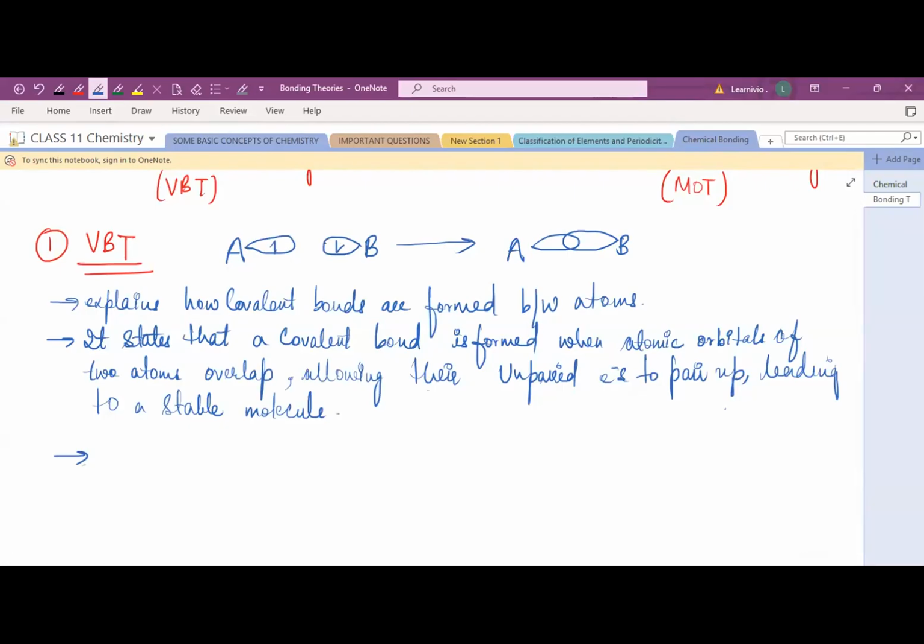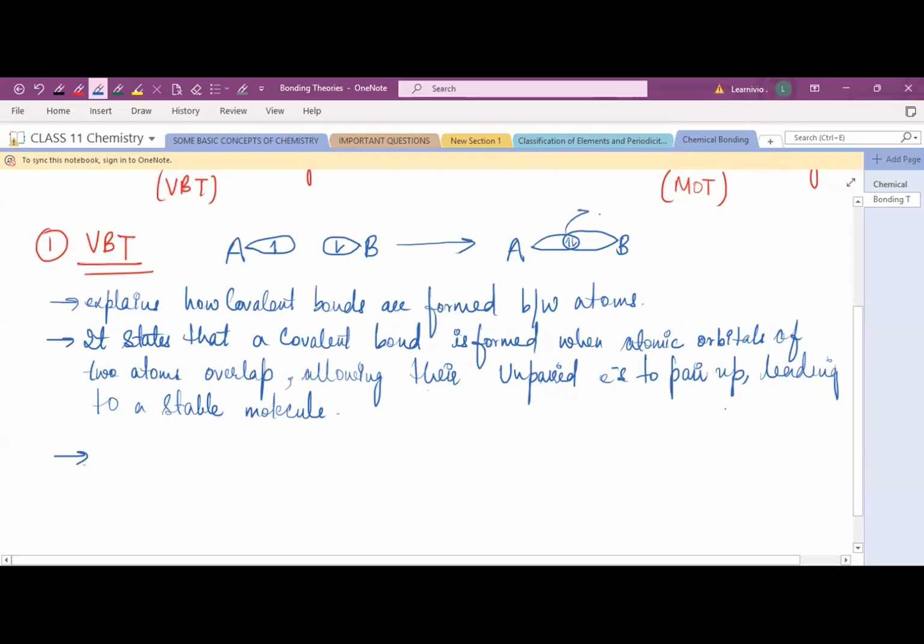Because we have discussed in the second unit, right? In the second unit we discussed that if the spin of one electron is upward spin, then what will the second be? When they are making a bond with each other, it will be down spin. Then only the formation of the bond will occur. For example, this is your A, which has up spin, and the valence electron of B has a down spin. So when the bond is formed, the pairing will be like this.